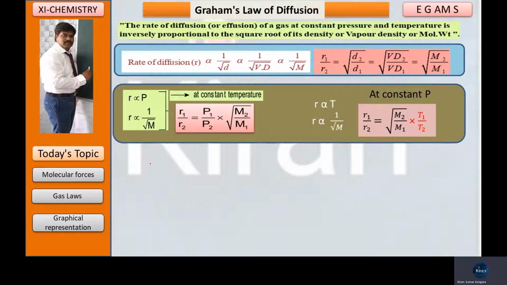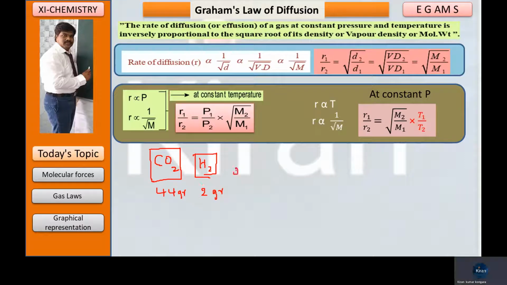For example, one of the gases here is carbon dioxide gas, and I am taking hydrogen gas. The hydrogen gas molar mass is 2 grams and carbon dioxide gas is 44 grams. So hydrogen gas is weightless, light. When you conduct a running race, who will come first?